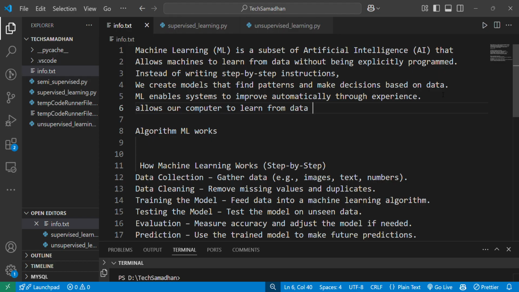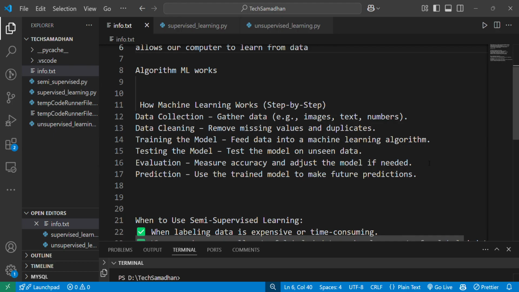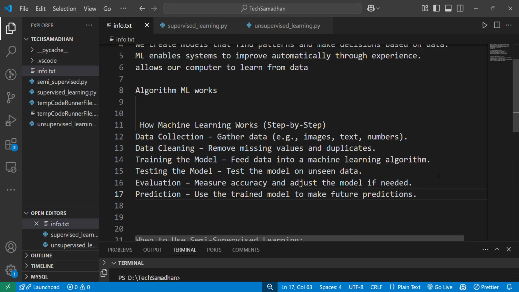So there are some steps about how machine learning works in any algorithm. You can have a look at it, which is data collection, where we will collect the data. Pre-processing means there are some methods to clean it because our data is not well organized. It definitely would have some missing values, as you can see here, and duplicates. So that is pre-processing. Then choosing the right model. There are numerous models in machine learning to train an algorithm. Then we need to test it, like if it's working fine. Then the evaluation metrics are also there. And then finally is prediction, that is, whether it is working fine or not.